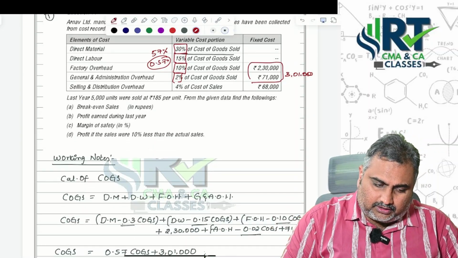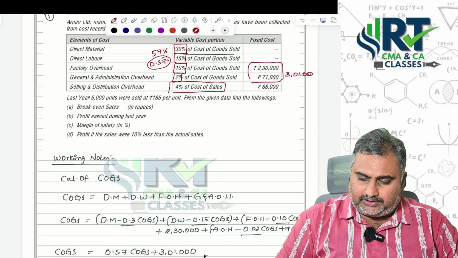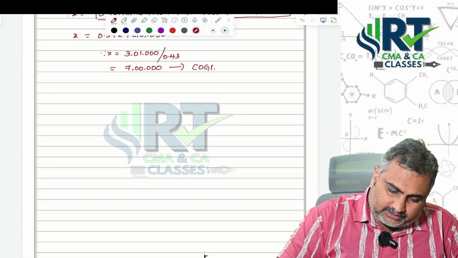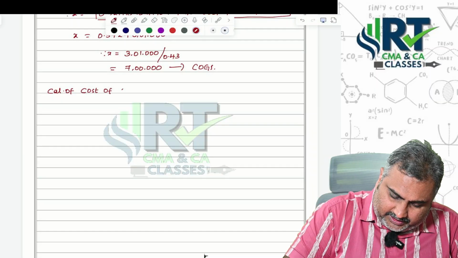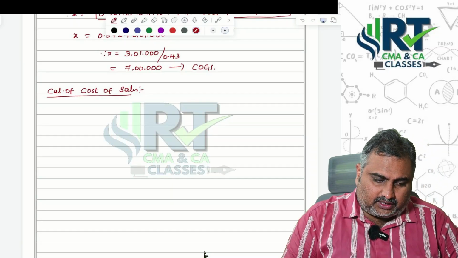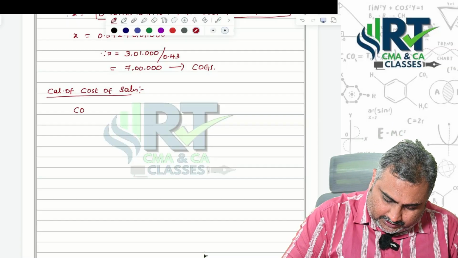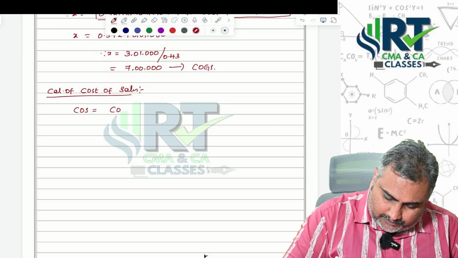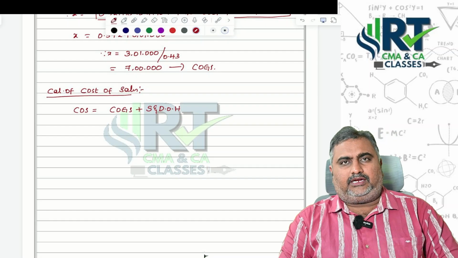Now once you got the cost of goods sold, immediately our next step is what? Finding the cost of sales. See sir, how to find out cost of sales? Calculation of cost of sales. If you understand the question, for cost of goods sold, if you add selling and distribution overheads, what we will get? Cost of sales equal to cost of goods sold plus selling and distribution overheads. Then you will get cost of sales.